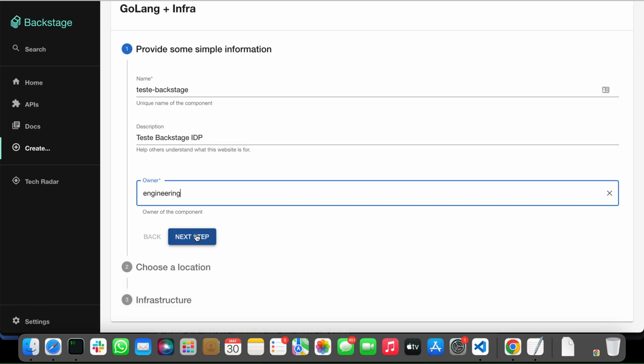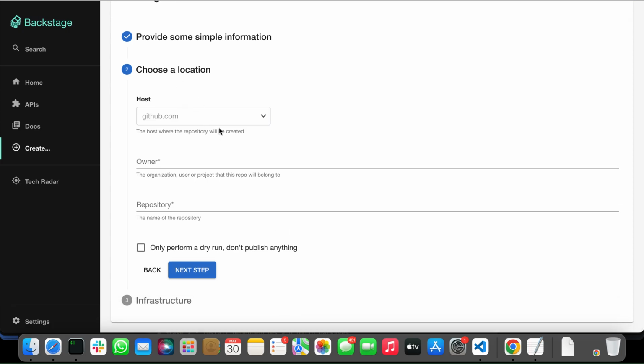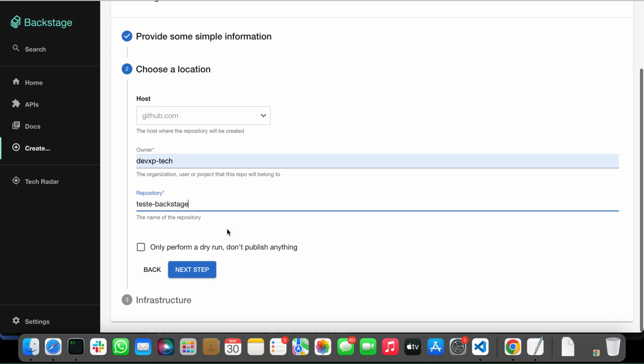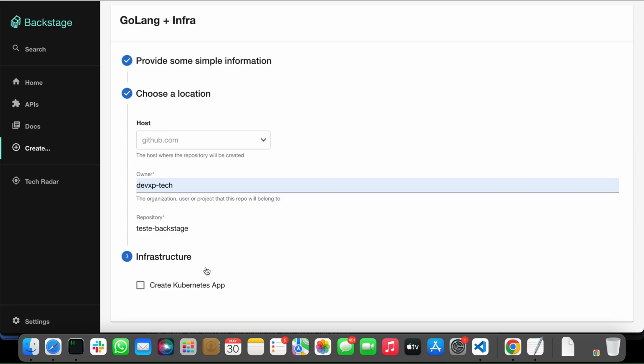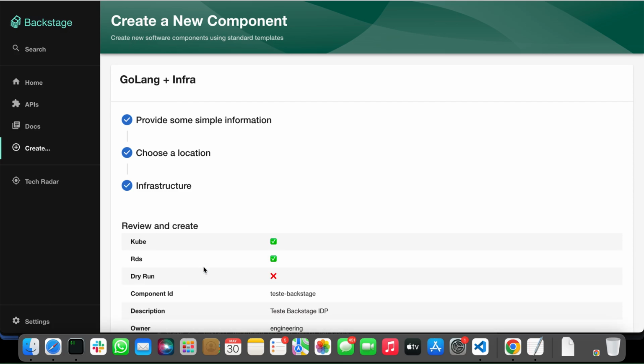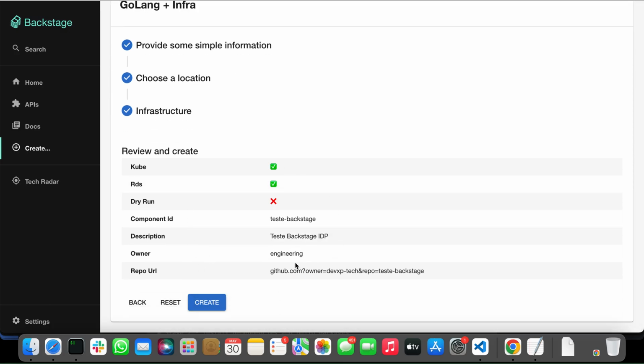It's engineering. Next step, where we'll store our code in GitHub. The name of the organization is DevXP. The repository name is test backstage. No, it will not be a dry run. We want to create our infrastructure, and I want to create an RDS and a Kubernetes app. Okay, next step. Let's review. Everything is okay. Create.